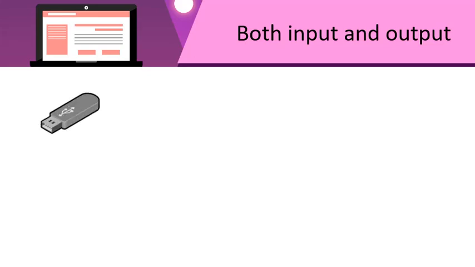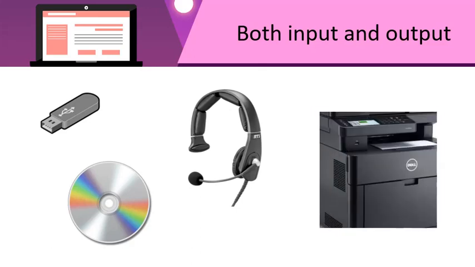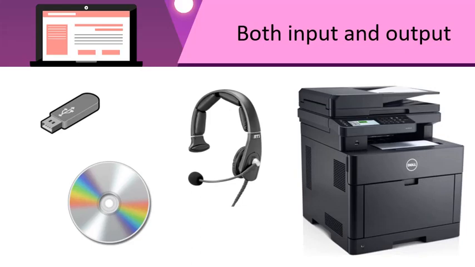A pen drive, a CD, a headphone which has an attached mic, called a headset, a printer and scanner together in one machine. These act as both input and output device, which means you can give information to the computer and take information from the computer with the help of these devices.